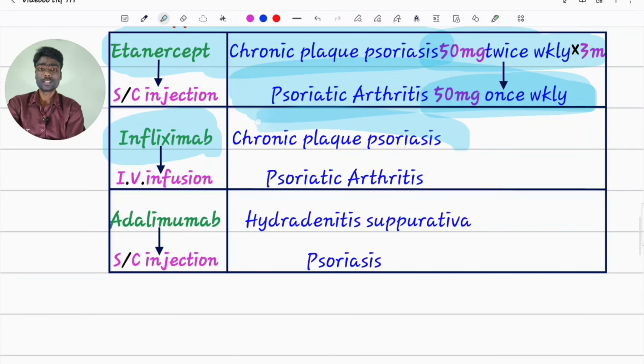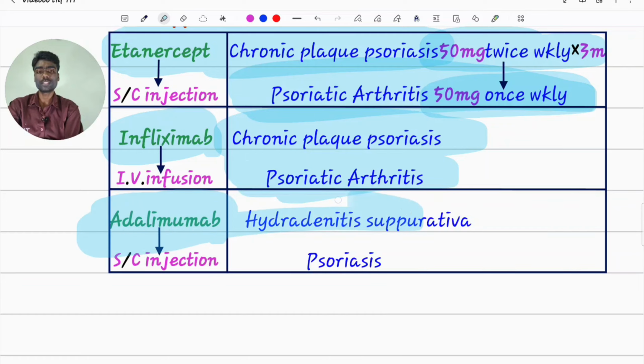Infliximab is used in chronic plaque psoriasis and psoriatic arthritis, same as etanercept. Only difference comes with adalimumab. It is used in hidradenitis suppurativa and psoriasis.